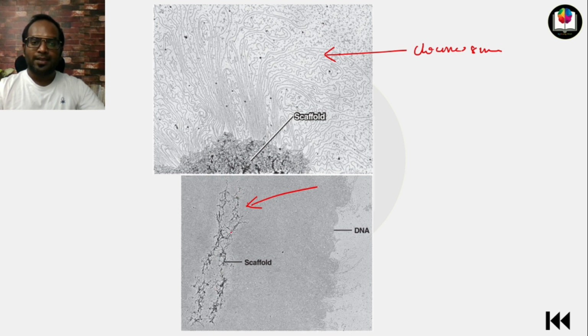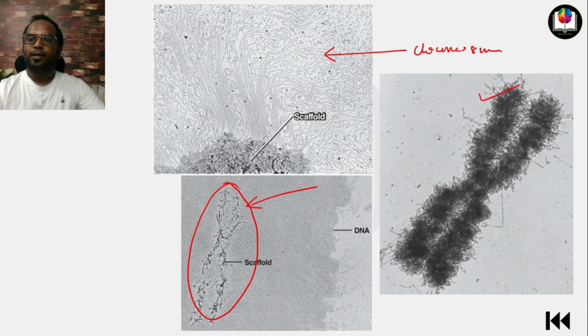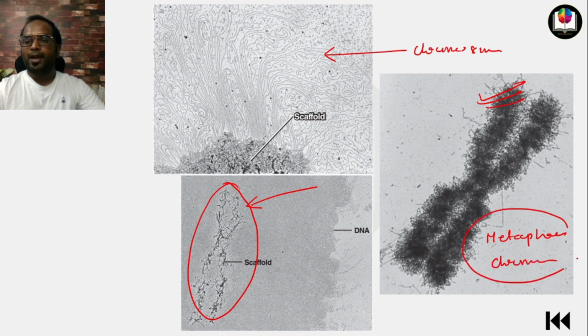You can see the chromatids of a chromosome which is defined in size, and that's why this can be divided into two equal proportions. Here you can see the defined size of the chromosome. This is a metaphase chromosome. This type of chromosome structure is only visible in metaphase.